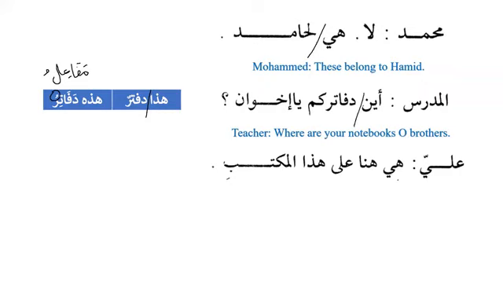And Aliyun says, huna hiya huna, these are here, ala hadha al-maktabi, on this desk. These are here on this desk, or on the desk. Okay. Now, if you see, hiya means she, right? It means she, and we know that this is used for singular feminine. But when you translate it in English, it will be these.